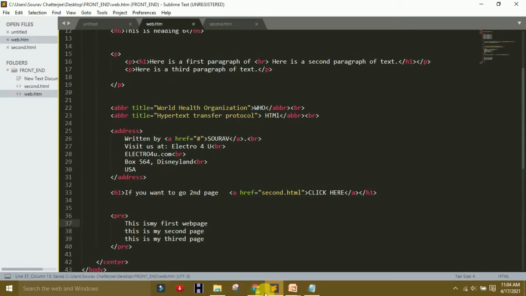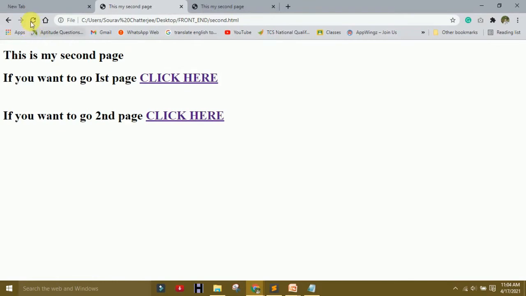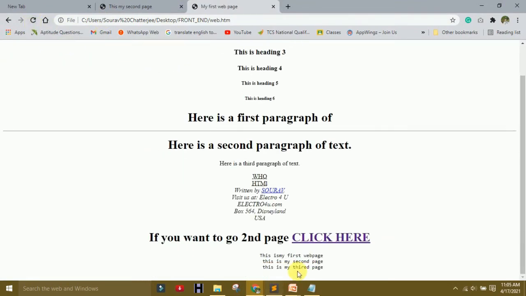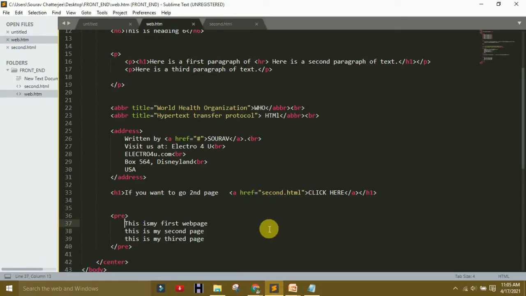Then refresh it. Go to my first page and check the reference. This is my first web page, this is my second page, this is my third page, without any paragraph, without any break, without any HR tag. So use pre to keep the text as it is.